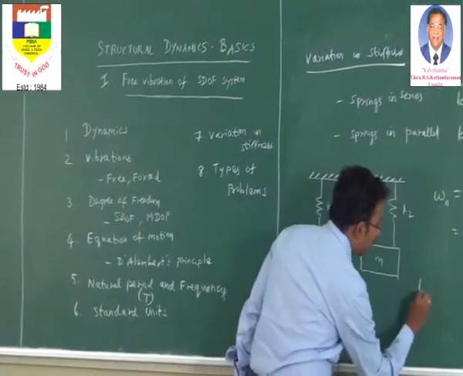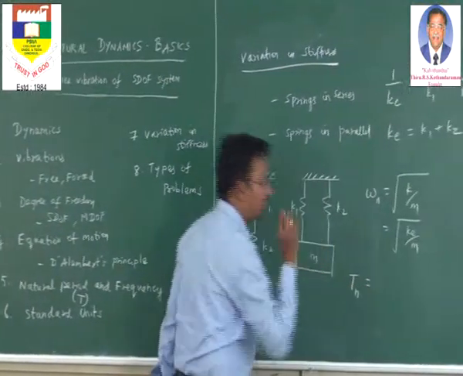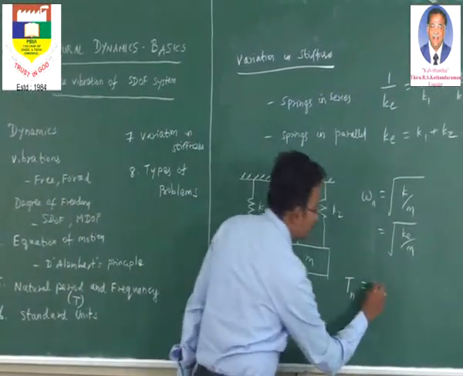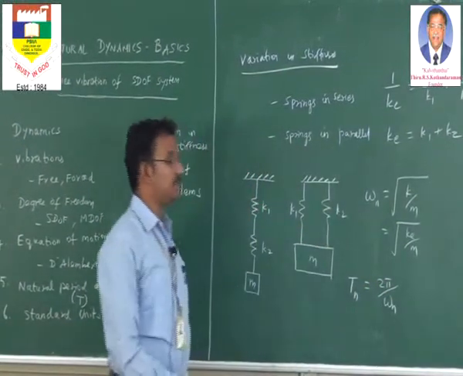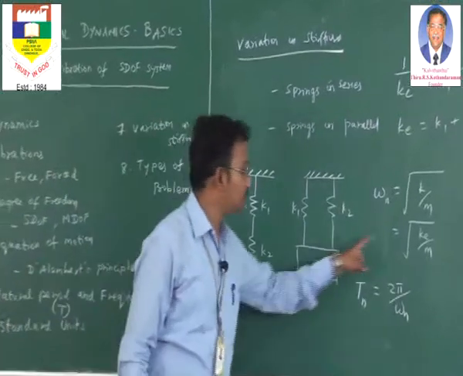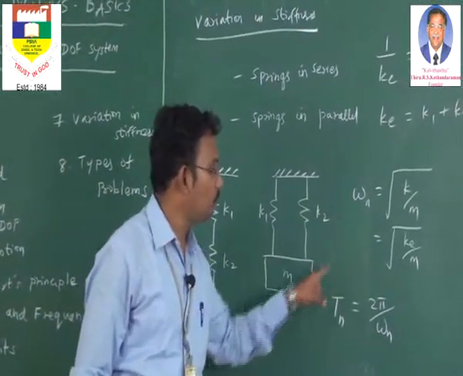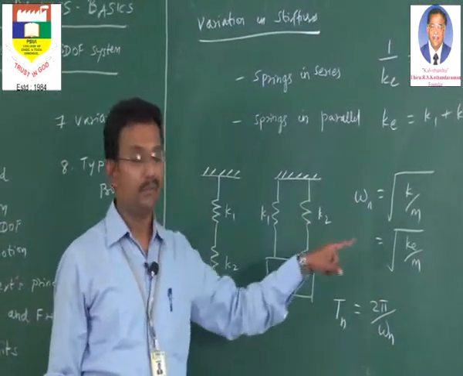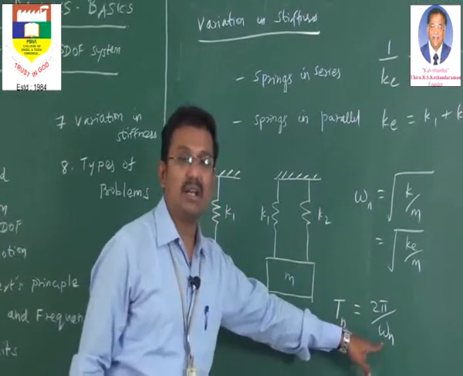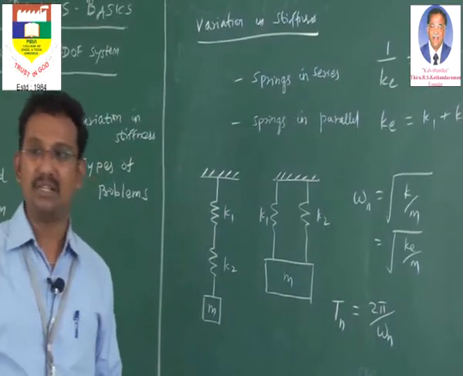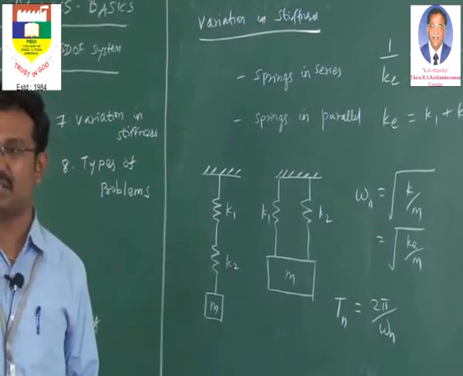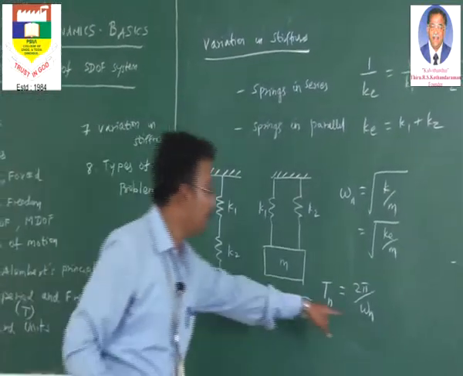Now we see T, the natural time period, is defined as 2 pi by omega n. Now we are in a position to realize how this relation has been coined. This is the natural angular frequency, which is referred to in most rotating systems; whenever the system is under rotation, we speak of angular frequency.